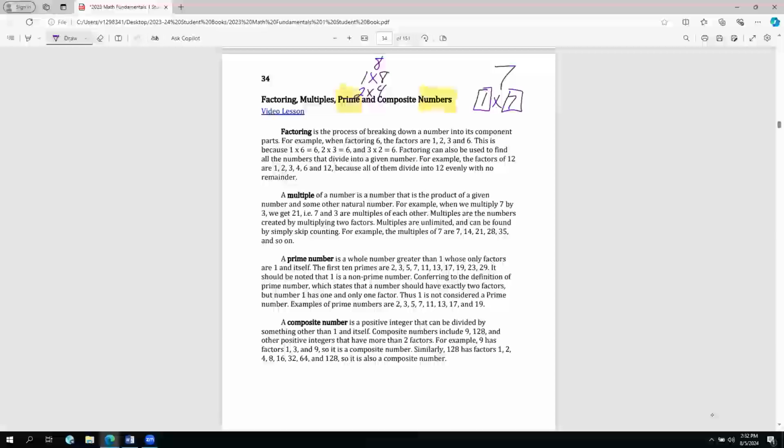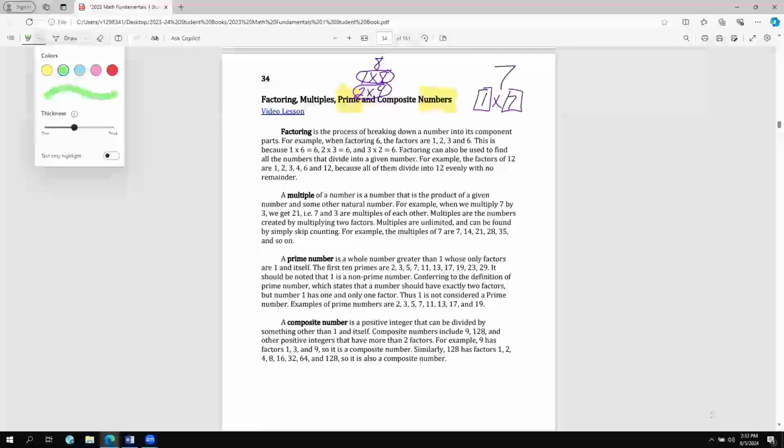Okay, so other than 1 times 8, was there another way to multiply to give me the number 8? And you'd say, yes. Not only can I use 1 times 8 to give me 8, I can also use 2 times 4. Now, because I'm using 2 times 4, there is another way to come up with 8. That is called a composite number. So this is the other vocabulary word that you have up here, composite number.